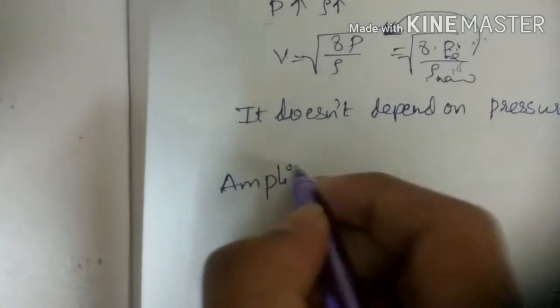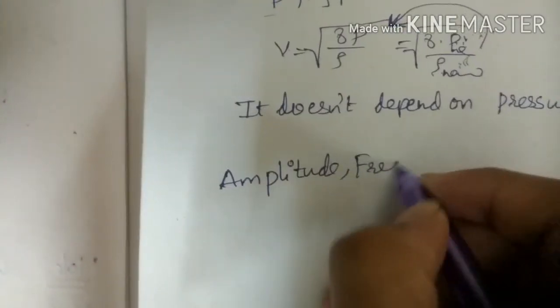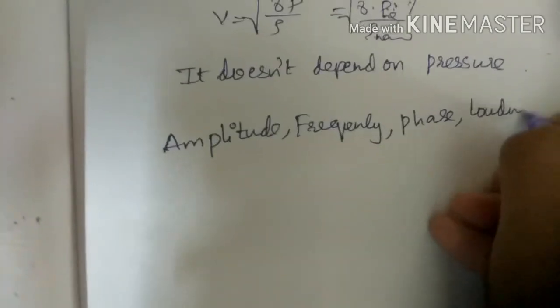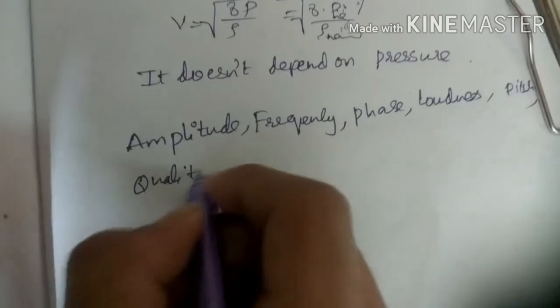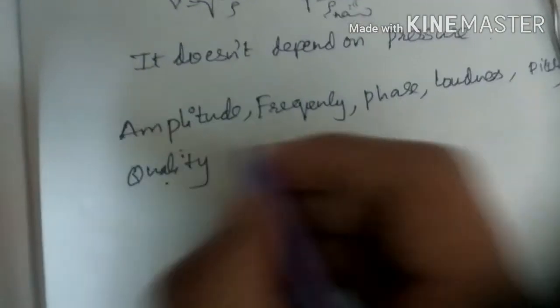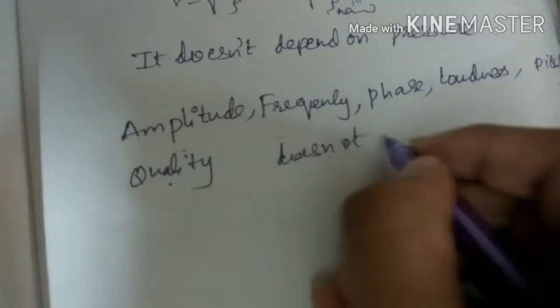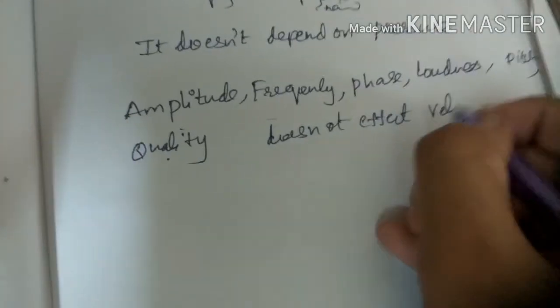Now there are some quantities which do not affect the velocity of sound: amplitude, frequency, phase, loudness, pitch, and quality. These do not affect the velocity of sound.